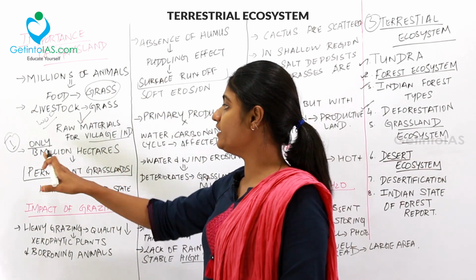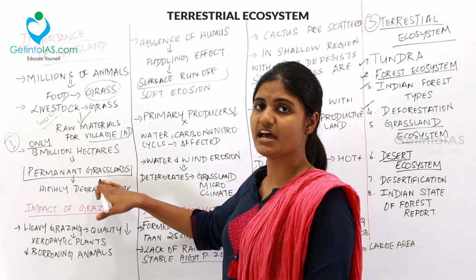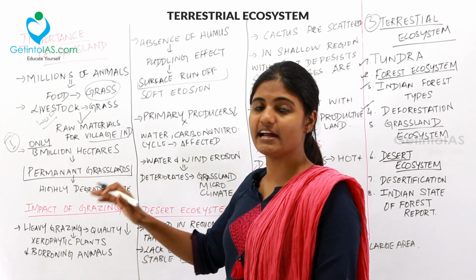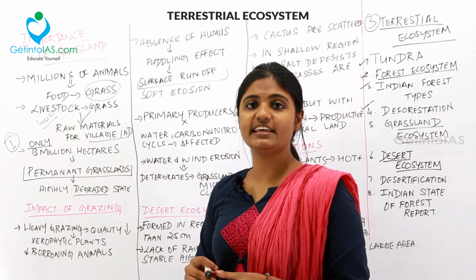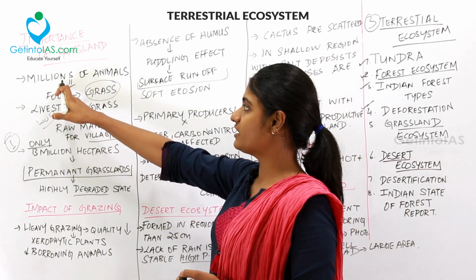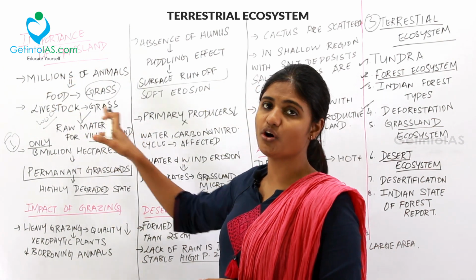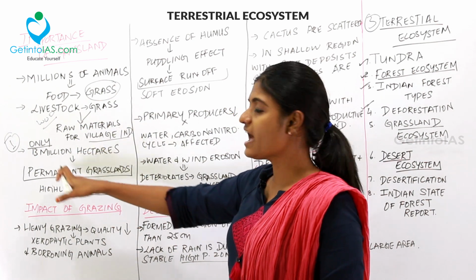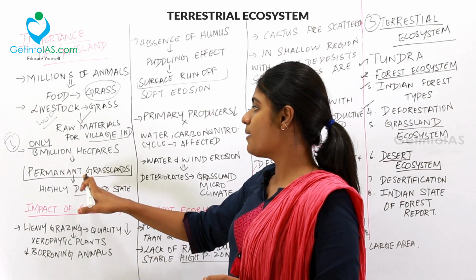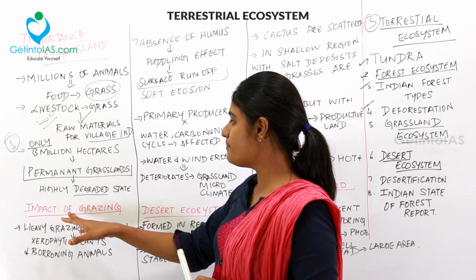So in India, only 13 million hectares are under the category of permanent grasslands. And these permanent grasslands lie in a highly degraded state. That is, a highly backward state, where the soil nutrient is very less. So basically the importance of grasslands: millions of animals feed on grass, the village industries depend on this livestock for raw materials, and in India only 13 million hectares are under permanent grasslands, but this area is highly degraded. And the next subheading is the impact of grazing.